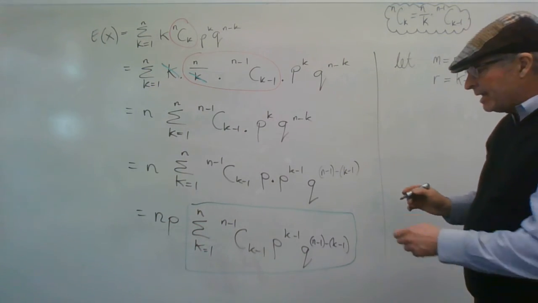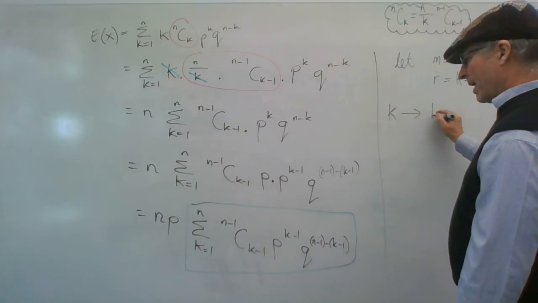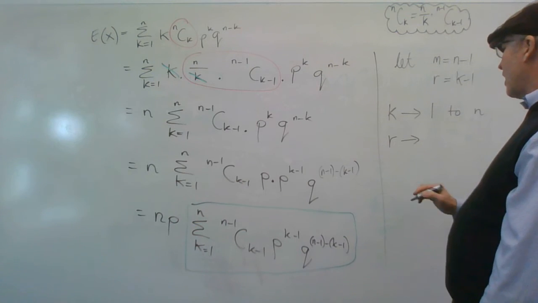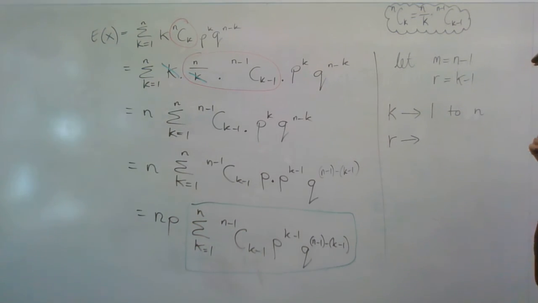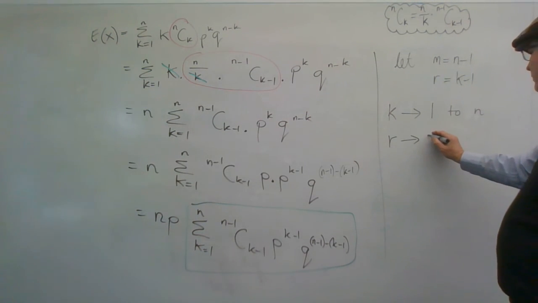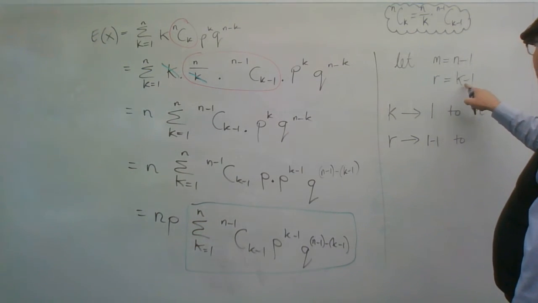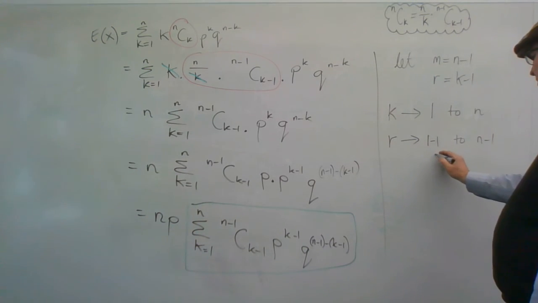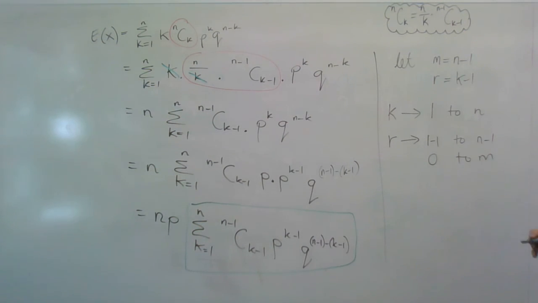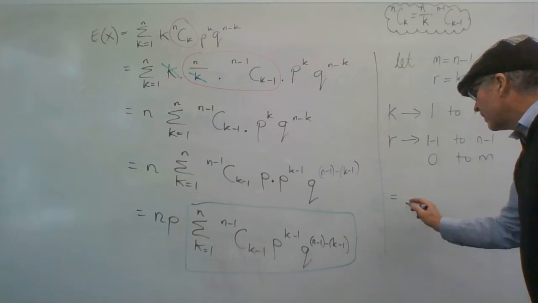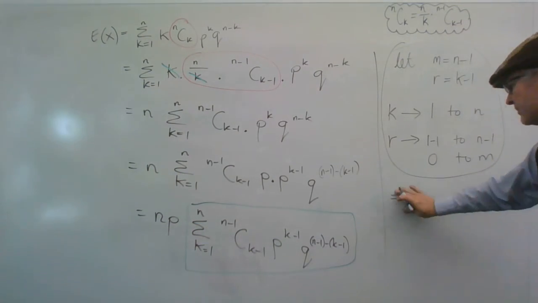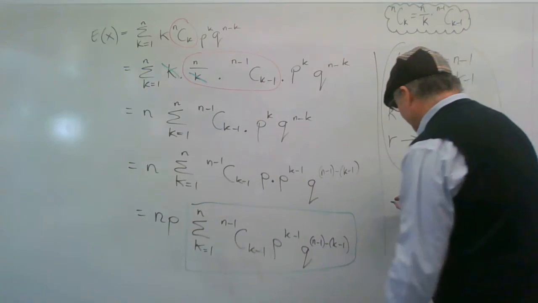So k goes from 1 to n, right? That means r is going to go from 1 minus 1 to n minus 1. That is 0 to m, since n minus 1 equals m. So, having got that substitution organised, we've got our np still out the front.